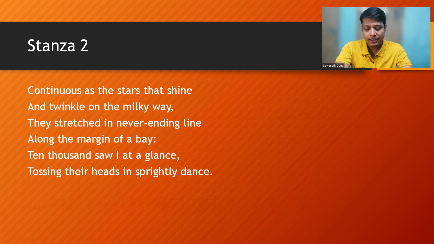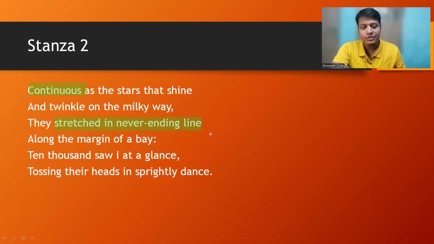Now, whenever there is a comparison drawn, there must be a kind of similarity, or at least one similarity between these two dissimilar things. Now, what is the point of similarity in this comparison drawn between the daffodils and the stars? The answer lies in the very text itself. Here you can see I am going to highlight it for you. Continuous. Actually, this is related to this one, stretched in never-ending line.